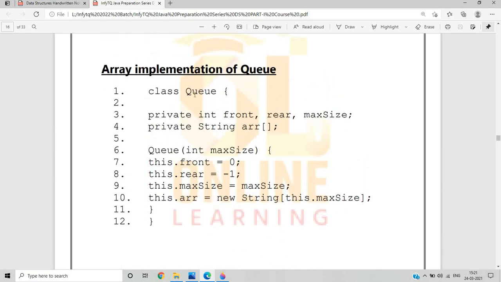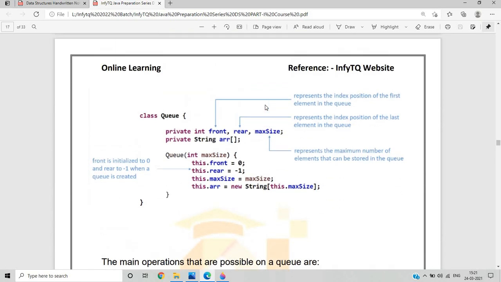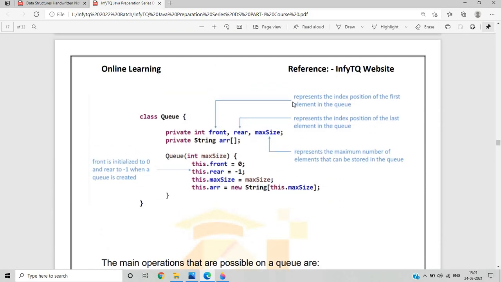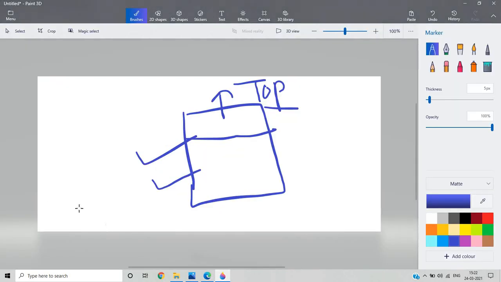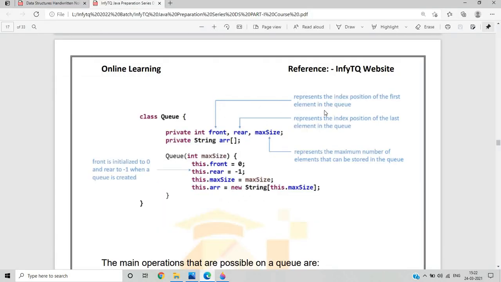Okay, so this is the array implementation of queue. There is a class Queue, and there are private ints front, rear and max size. So what are all these? Let's understand with this concept. What do you mean by front? Front represents the index position of the first element in the queue. Like this is the queue, and the front represents the index position of the first element. What do you mean by rear? Rear represents the index position of the last element in the queue, and max size represents the maximum number of elements that can be stored in the queue.